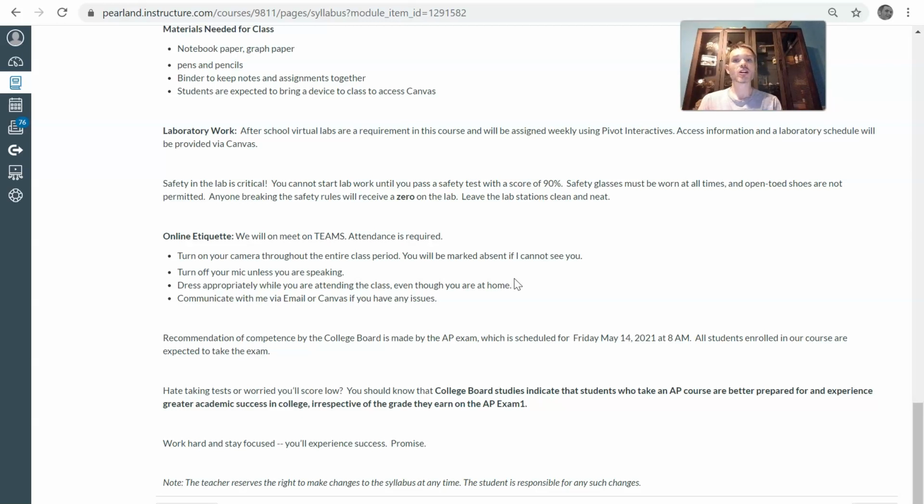Turn off your mic unless you are speaking. You can either use the hands up or just make a comment, okay? I really don't mind being interrupted for questions. So if you need to have a comment, please ask. Dress appropriate. School dress code is in effect, okay? Even though you are virtual, your background should be appropriate, and you're not eating or drinking. And the best way to communicate with me is through either Canvas or email.